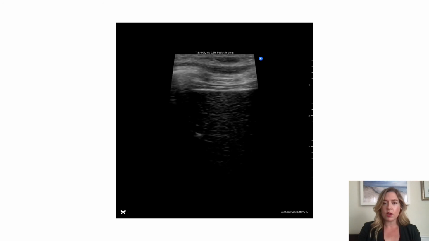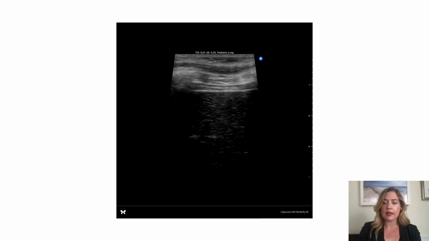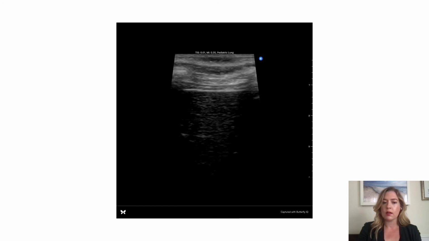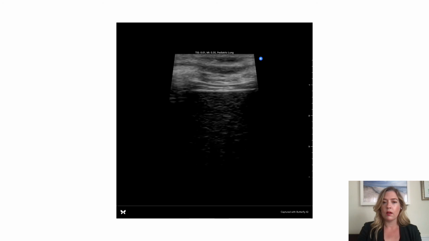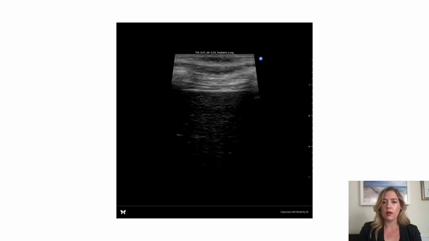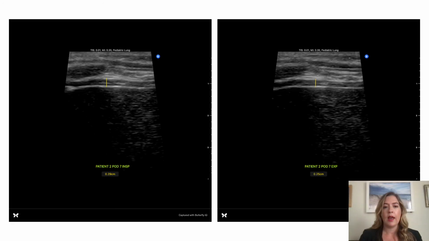This is a video showing the very slight increase in diaphragmatic thickness with inspiration in one of our patients. These are still images that show how we measure the diaphragmatic thickness at inspiration and expiration in our study.